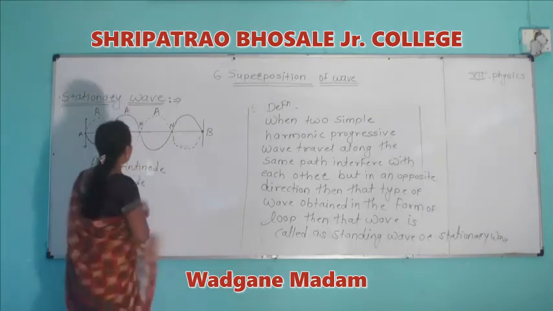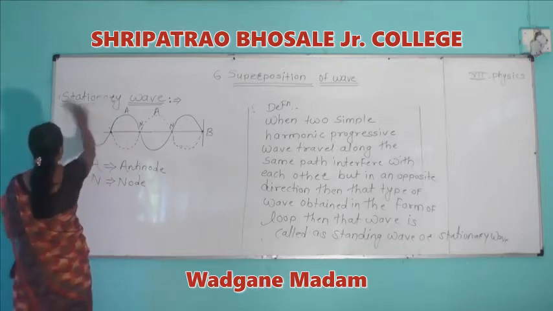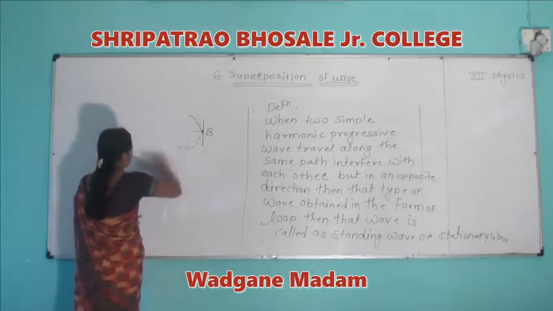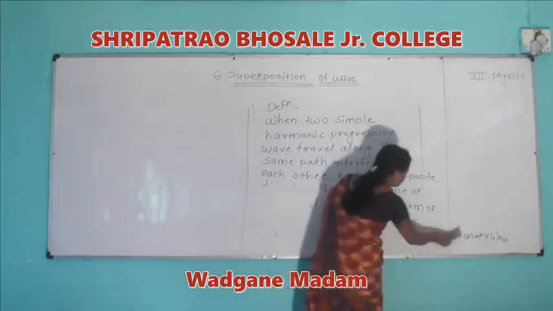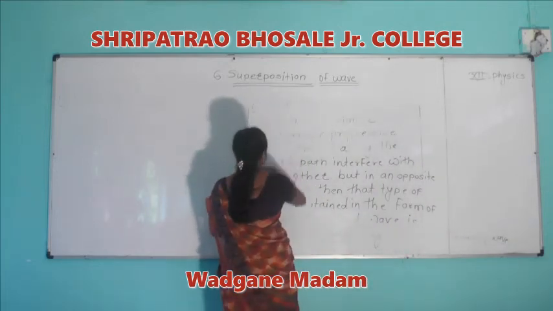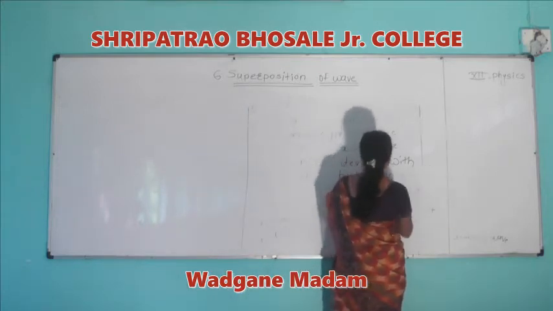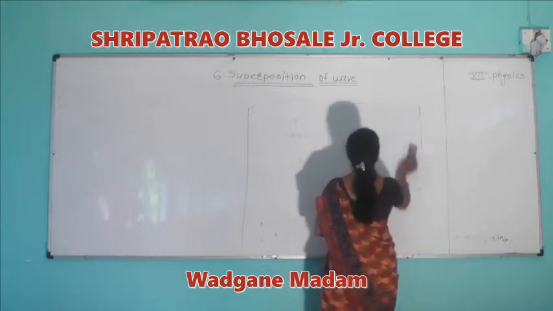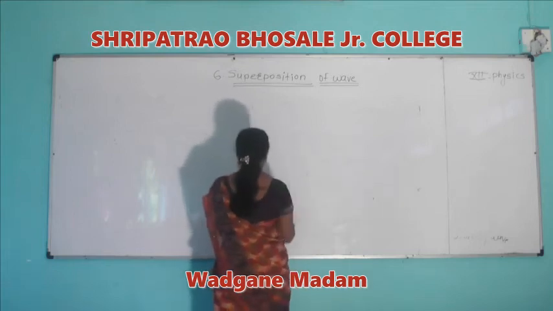This is the formation of a stationary wave on a string. After that, we can discuss the equation of the stationary wave. For that purpose, we have to consider the equations of the two simple harmonic progressive waves traveling in the positive and negative directions.